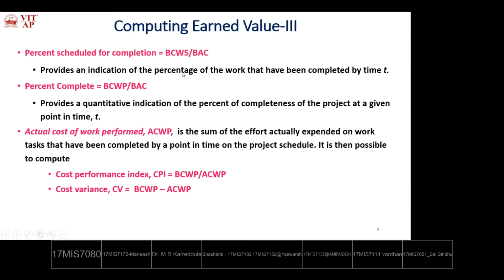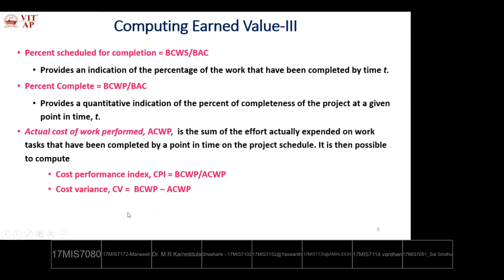Rather than the planned, what is the implemented cost, that is the spending cost. ACWP is the sum of the effort actually expended on work tasks that have been completed by a point in time on the project schedule. So this is the actual cost that we applied on the completed tasks rather than the planned.